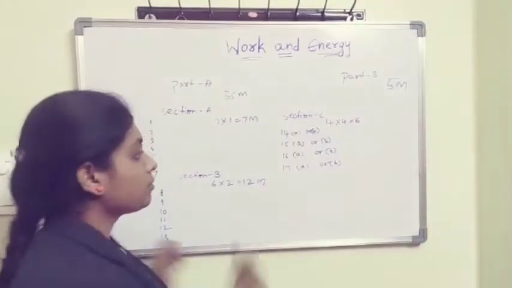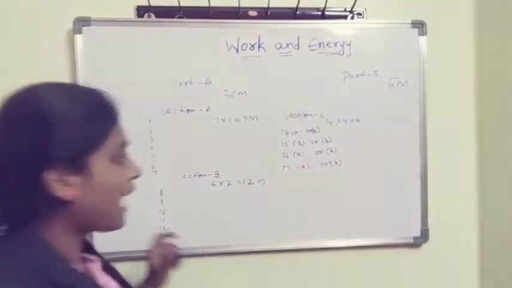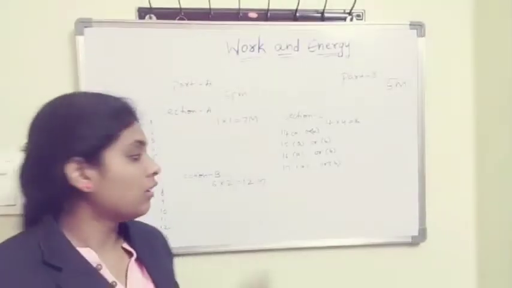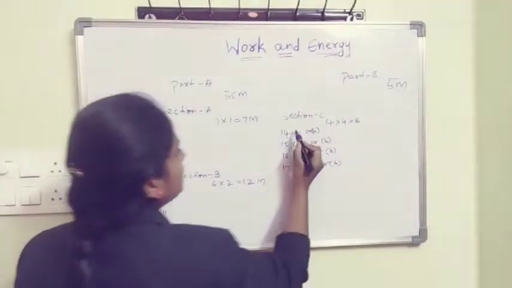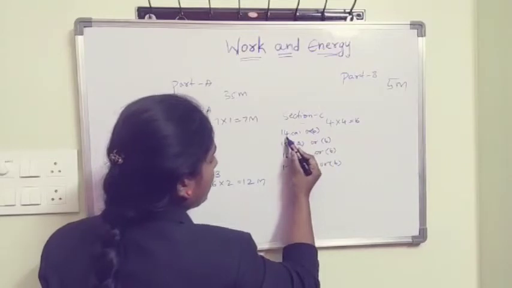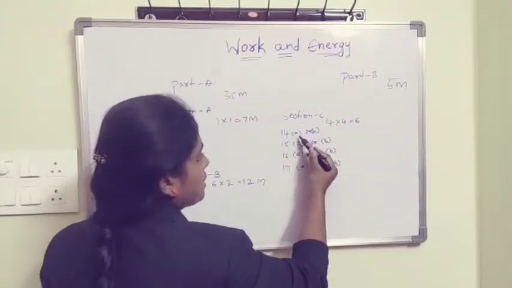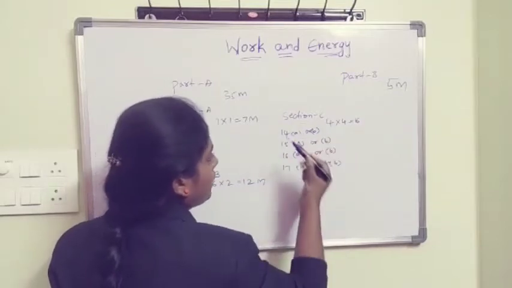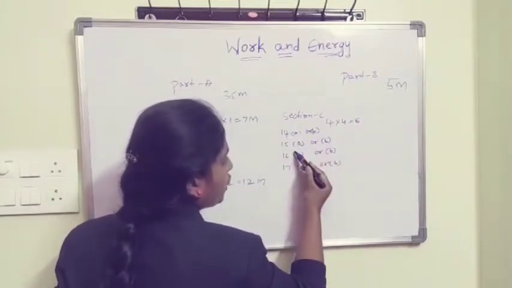But students, once you observe this, each and every question has an internal choice. For 4 questions you will get internal choice, either 14A or 14B. But if you are not attending the 14th question, you are going to the 15th one.